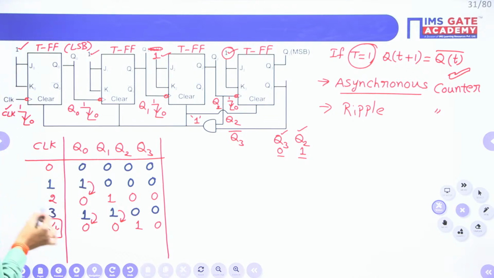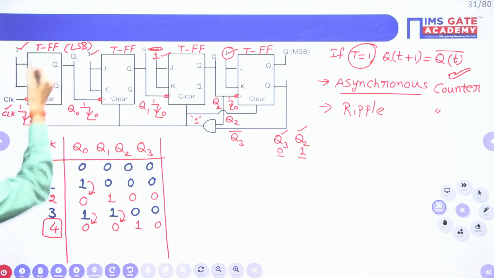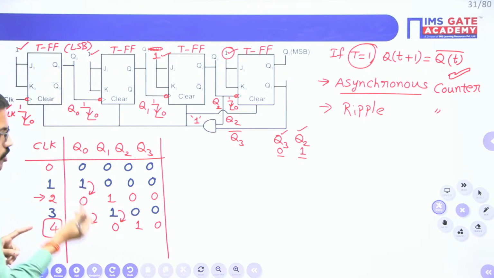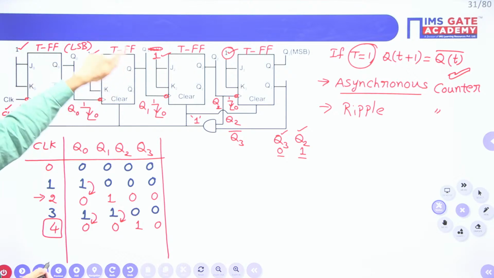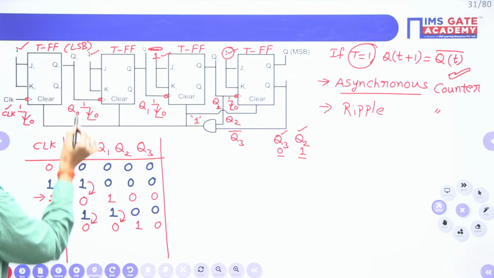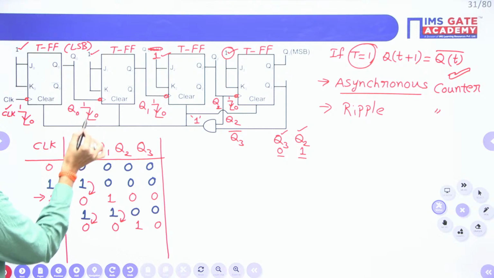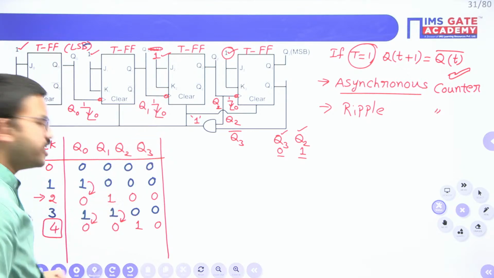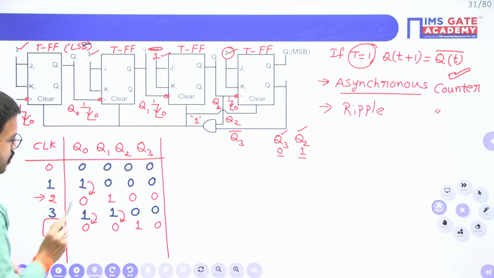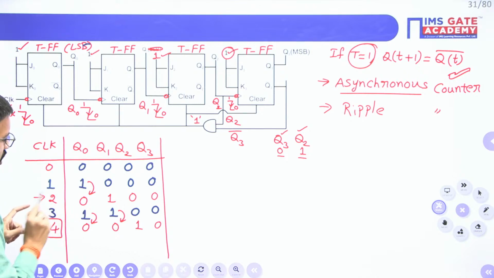Now second time negative edge of the clock signal I have applied. Whenever you are giving external negative edge clock signal, obviously this flip-flop output will get complement because T value is 1. Now just focus. For this particular flip-flop, the clock signal is Q0. If it changes from 1 to 0, since you are having T value 1, output will get complement, right? So now observe here, when you have applied second time negative edge of the clock signal,